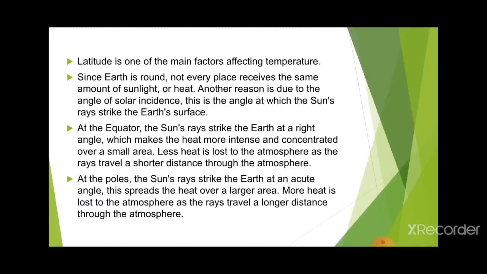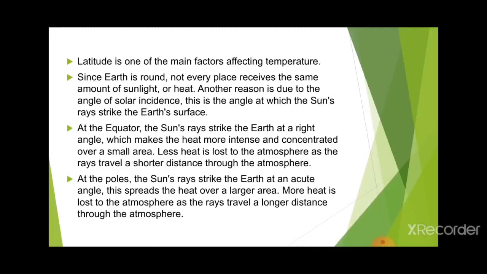The frigid zone does not get the maximum amount of heat, only a minimum amount, which is absorbed by the poles. Latitude is one of the main factors affecting temperature. Since the Earth is round, not every place receives the same amount of sunlight or heat.